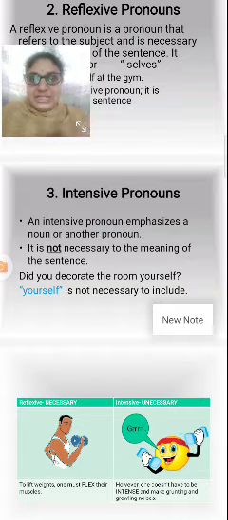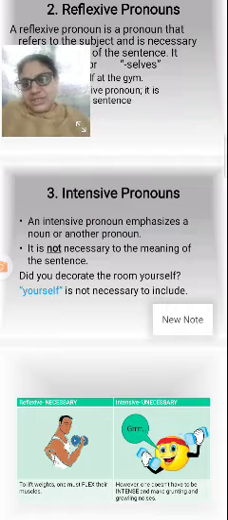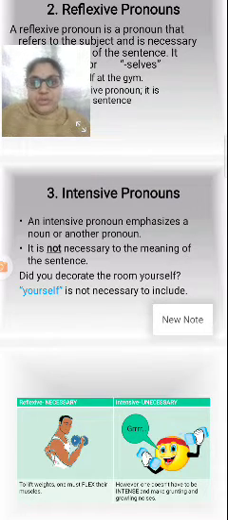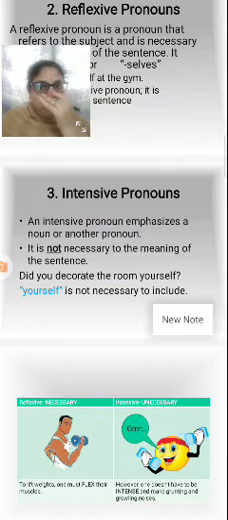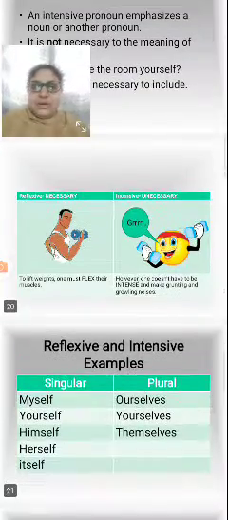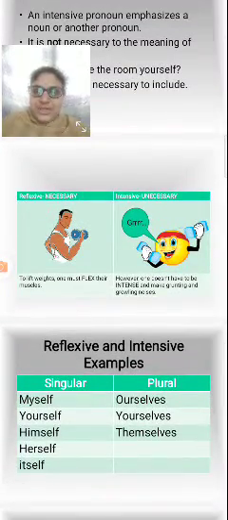An intensive pronoun emphasizes a noun or another pronoun. What is the noun here? You. Did you decorate the room? Yourself is not necessary to include in the intensive pronoun. Next, reflexive is necessary and intensive is unnecessary.